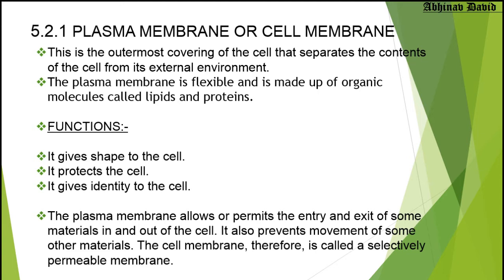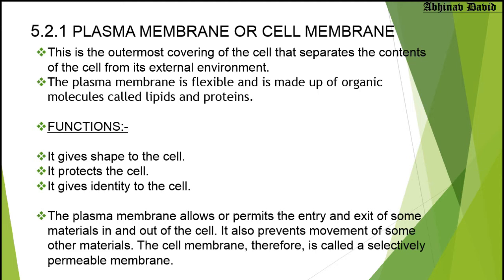It gives the proper shape to the cell. We already discussed in the previous class that different cells have different shapes and sizes, and that is because of the cell membrane. The cell membrane gives different shapes and sizes to the cell. It protects the cell because this is the outermost layer of many cells, so it protects from the external environment.